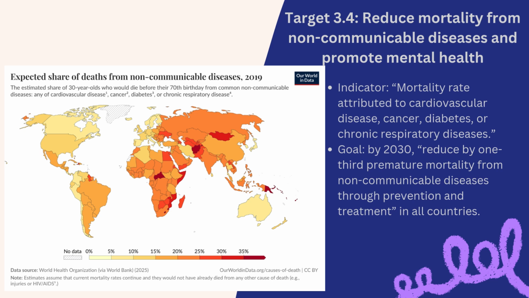So the first target I'm going to talk about is 3.4, which is reduce mortality from non-communicable diseases and promote mental health. The indicator is mortality rate attributed to cardiovascular disease, cancer, diabetes, or chronic respiratory diseases. And the goal is by 2030 to reduce by 1/3 premature mortality from non-communicable diseases through prevention and treatment in all countries. And in this graph, you can see that the US is in the 10 to 15% range at 13.6%, while Japan is in the 5 to 10% range at 8.3%.